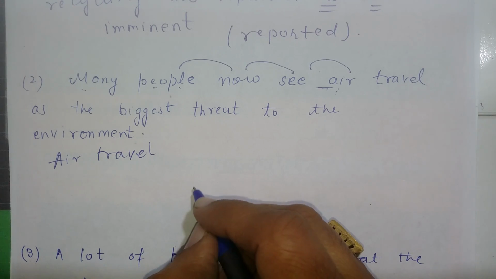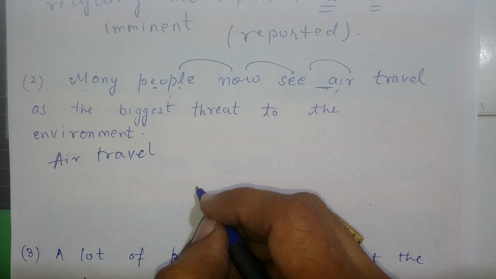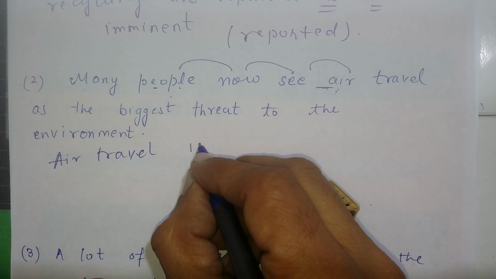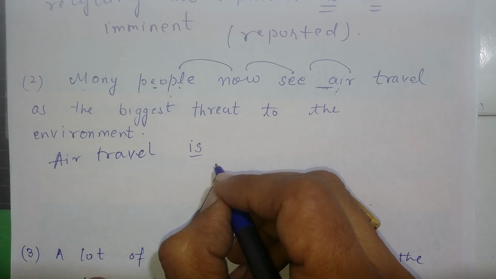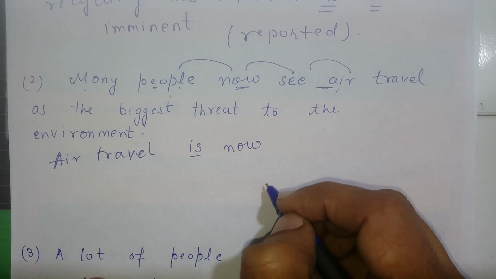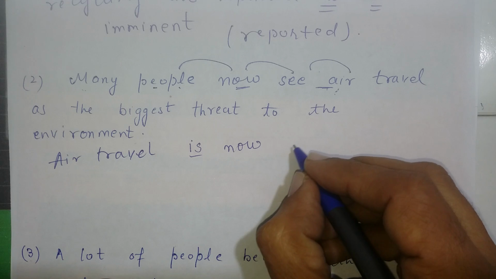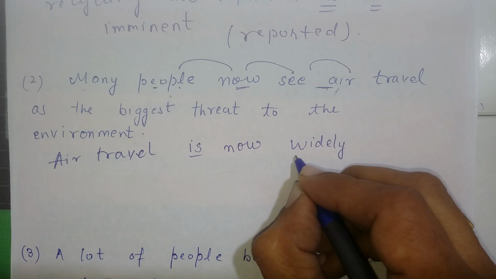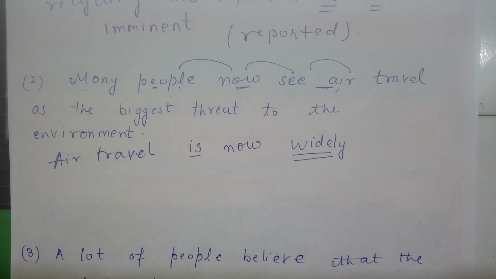So here air travel, it's okay. Now I have to make it a kind of reported. "Is" is fine. After "is", I'm going to now present form. After "now", I have to add one word here. If you remember, these kinds of words for reported sentences I have given in my previous videos also, just like you can say widely, commonly, generally.